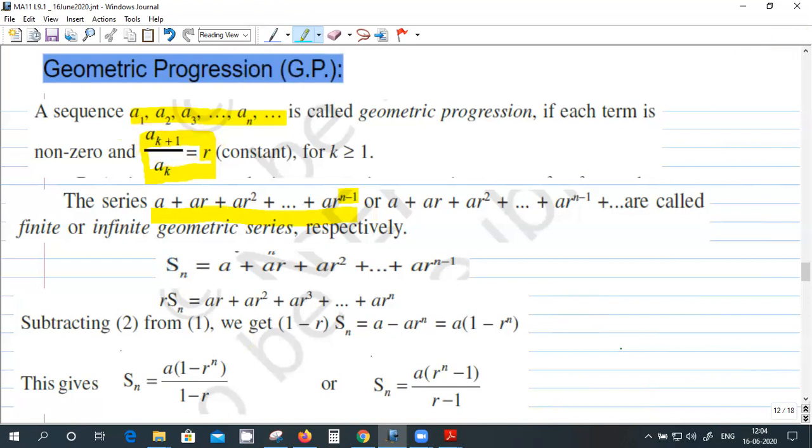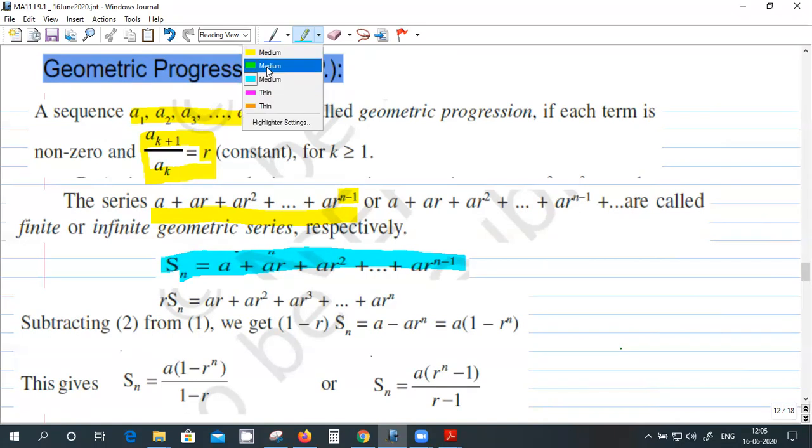Sn equal to, okay, and suppose you want to get the formula for the sum, how will you proceed? Same way as we did in AP? It will not come. Suppose you reverse the order? Any other method? So we subtract the two equations. Yeah, you have to do r into Sn.